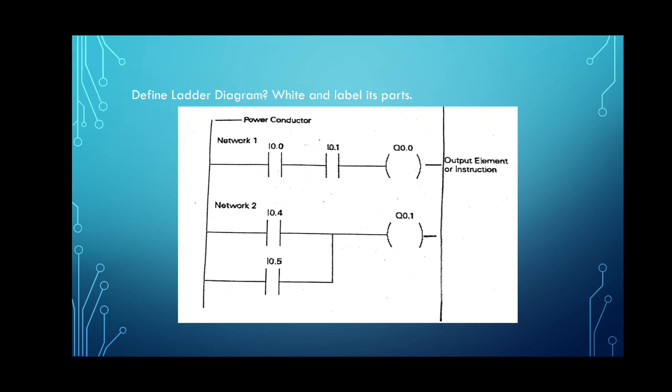Actually there are 4 types of programming languages used for PLC: ladder logic, function block diagram, sequential function chart, and Boolean mnemonics. Once again, the 4 methods to program the PLC are ladder logic, function block diagrams, sequential function charts, and Boolean mnemonics.